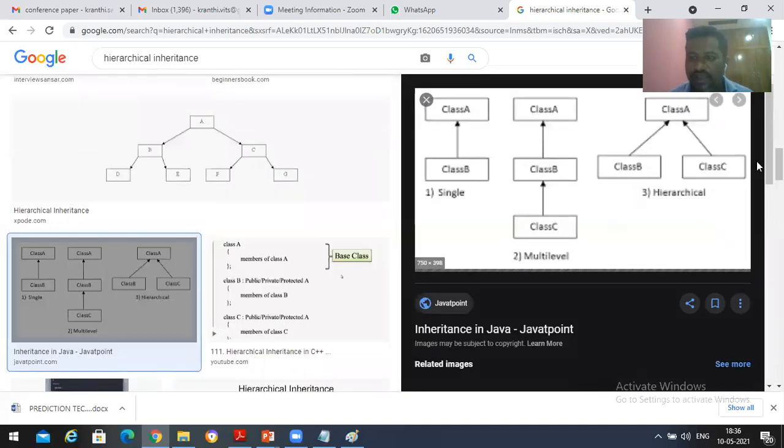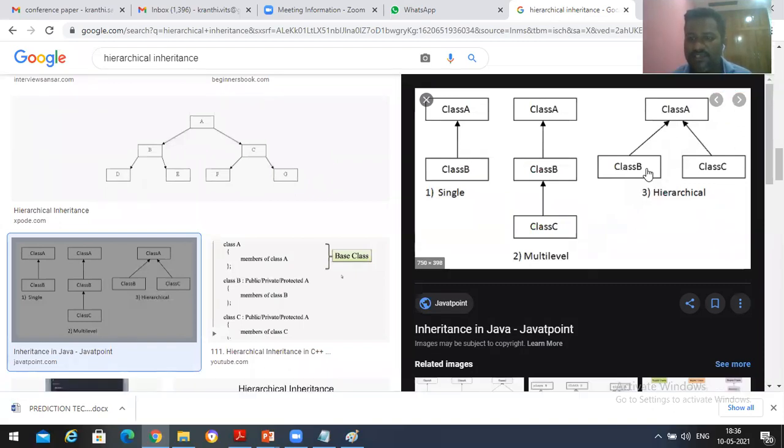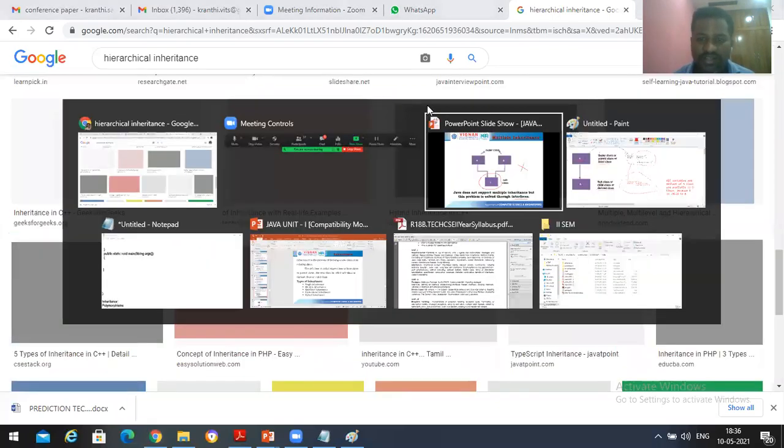So this is hierarchical inheritance. Your hybrid itself consists of a part that can be called hierarchical inheritance, right? Taking class B from A and class C from A, right? No problem. Hierarchical is going to be supported. Okay, so this is the thing.